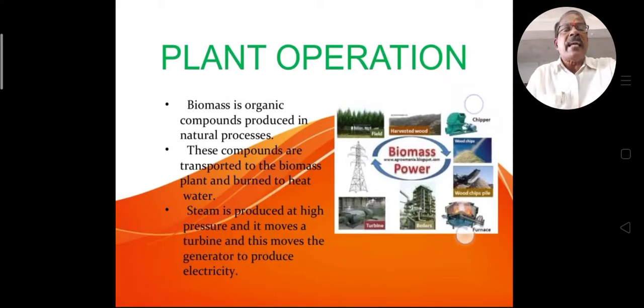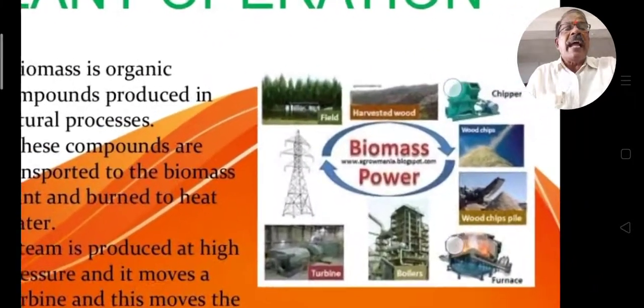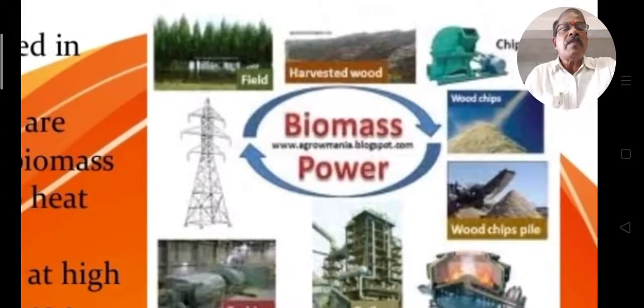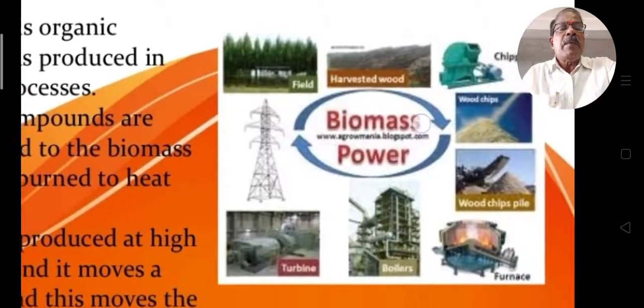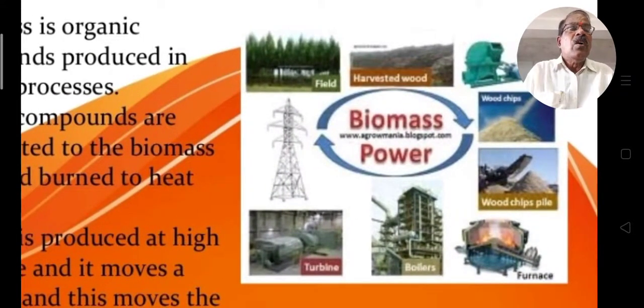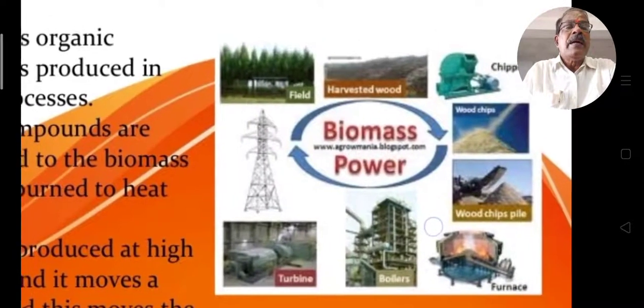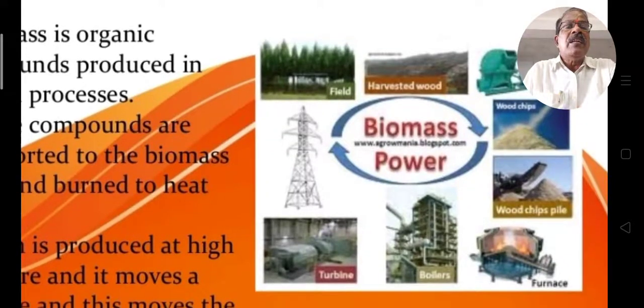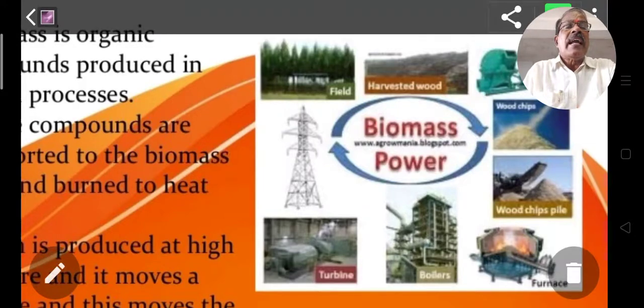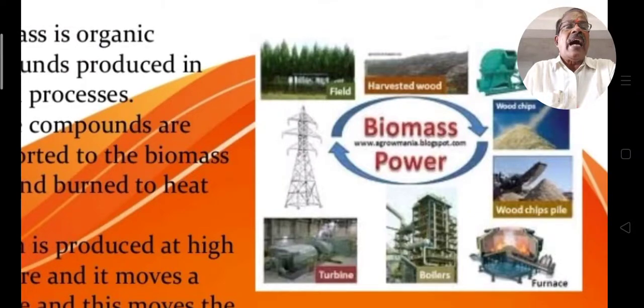Here is a simple diagram of a biomass plant. It shows the furnaces, wood chips, harvested wood, chipper and field. If you take the clockwise direction, the trees in the field are harvested as wood.